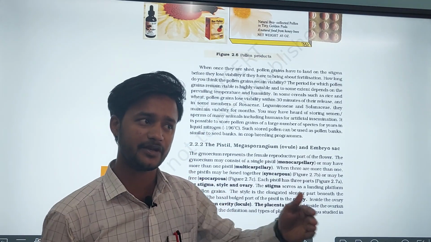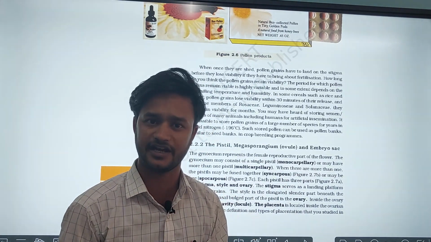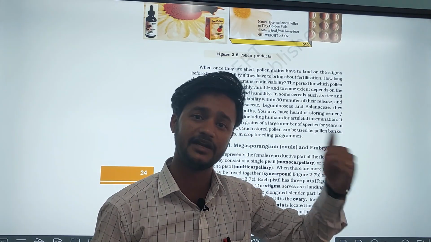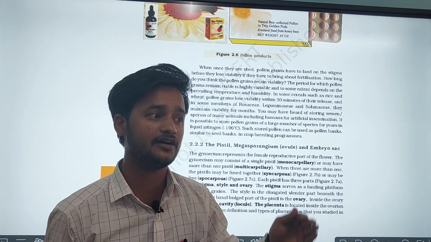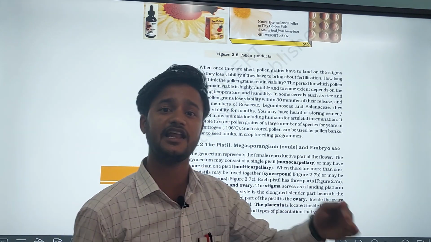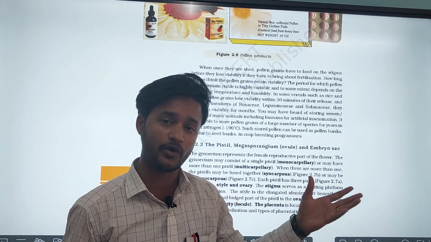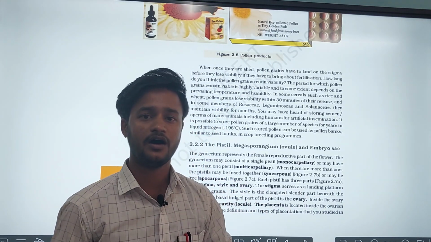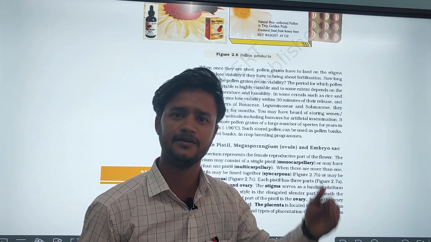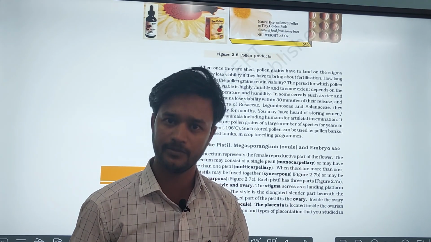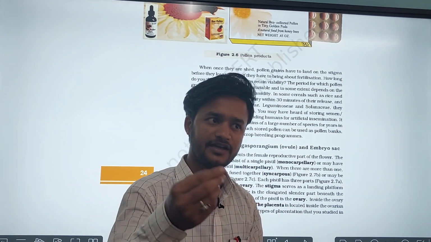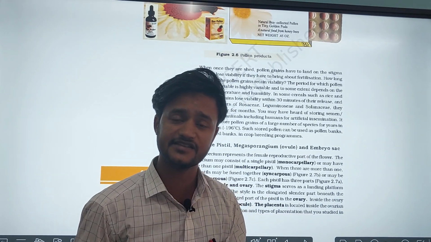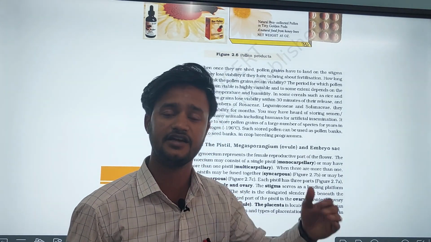We know that. In the previous session we were also discussing viability of pollen grain. The pollen grains of wheat and rice lose viability within 30 minutes, while the viability of pollen grains of members of the families Rosaceae, Leguminosae and Solanaceae lasts for months, that is 2 to 3 months. It totally depends upon factors like optimum temperature and humidity. Pollen grains are also stored at extremely low temperature, minus 196 degrees Celsius, in liquid nitrogen medium, that is called cryopreservation.